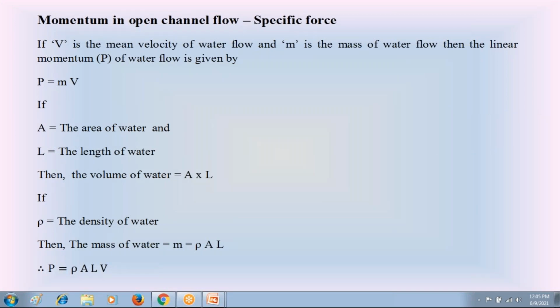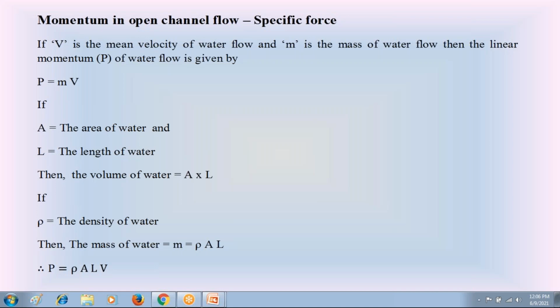Now, you might have studied in lower classes, especially in physics, that when a body is in moving condition with some velocity v, let m be the mass of the body. If that body is moving with velocity v meter per second, then that moving body has the property called linear momentum.